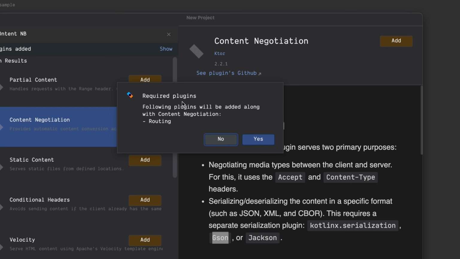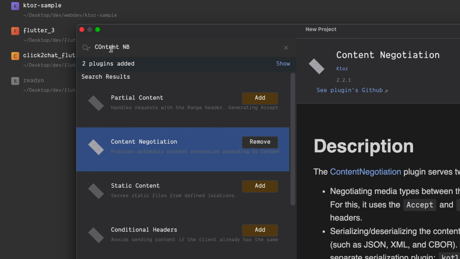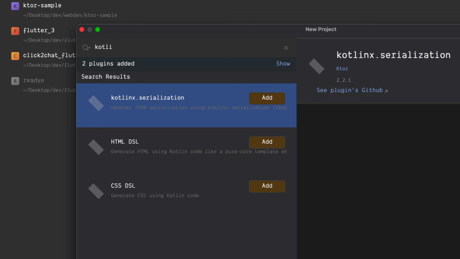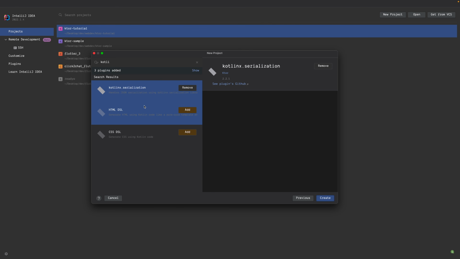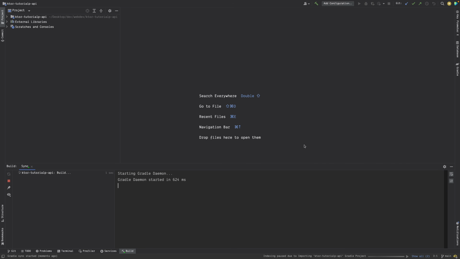Once I'm adding it, it says that by default, it will also add routing. Okay, I'm fine because at the end I want routing as well. And the third one is basically the same, Kotlinx.serialization, because I want to do serialization. Either I can use this JSON or another one. So 3 plugins I have added in total. Let's create it, and then we will understand some other parts of the project as well.